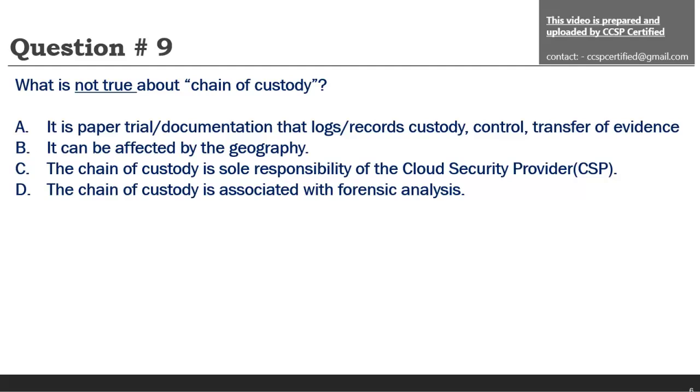First option, we'll read which is not true. It is a paper trail or document that logs custody information and controls the transfer of evidence. It is completely true; it is the definition of chain of custody. So we'll park the first option. It can be affected by geography, yes, based on different geographical legislation and compliance laws. Chain of custody can have different steps involved. Third option, the chain of custody is the sole responsibility of the CSP, which is not true. We'll discuss why it is not true, but first go to option 4. Chain of custody is associated with forensic analysis.